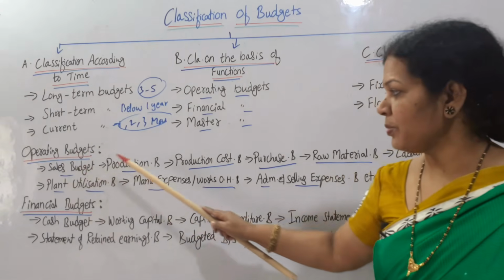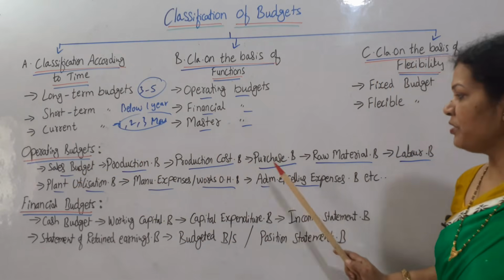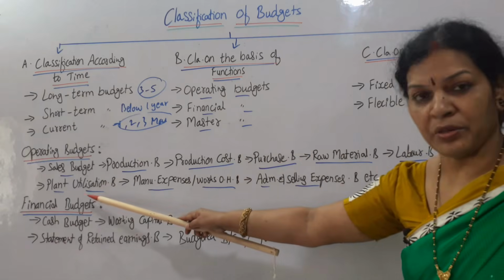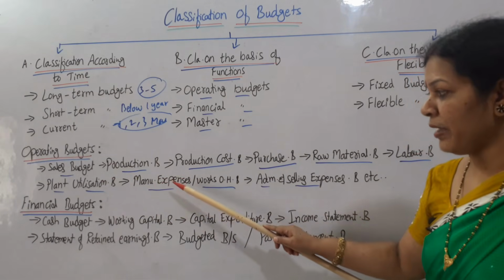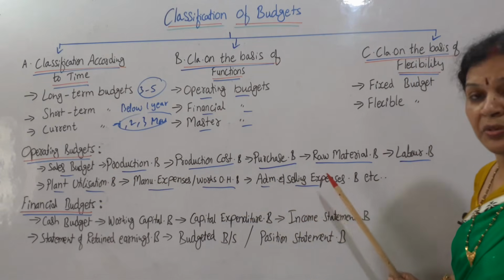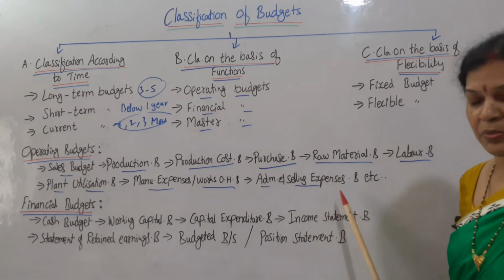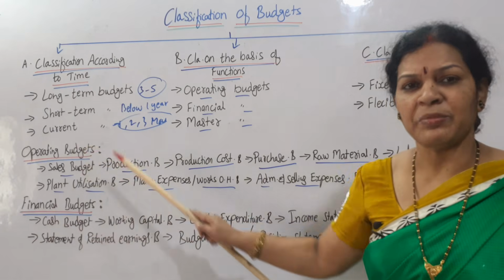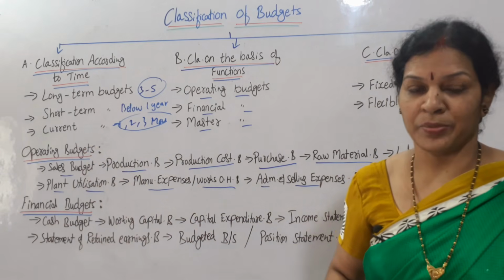What are those? Sales budget, production cost budget, purchase budget, raw material budget, labor budget, plant utilization budget, manufacturing expenses or works overhead budget, administrative and selling expenses budget. So whatever we want we can prepare. This all comes under the operating expenses budget.